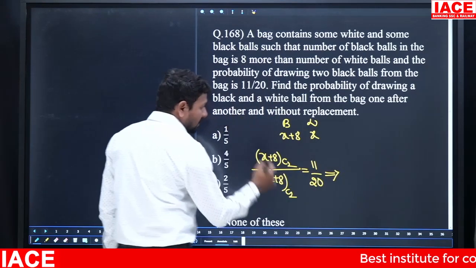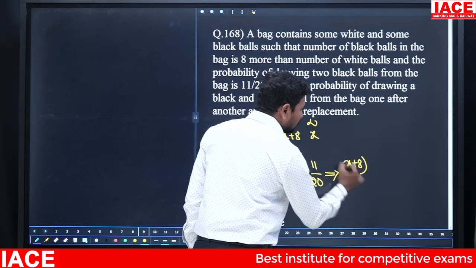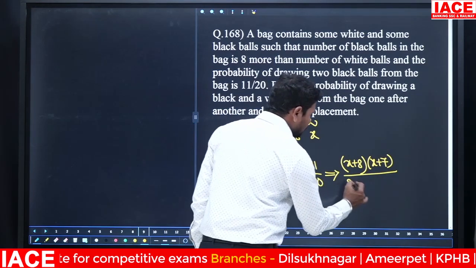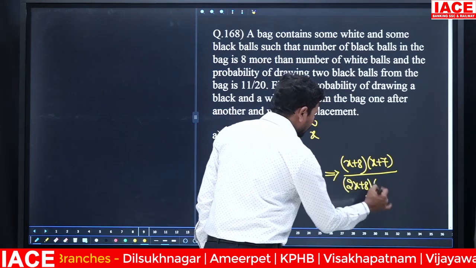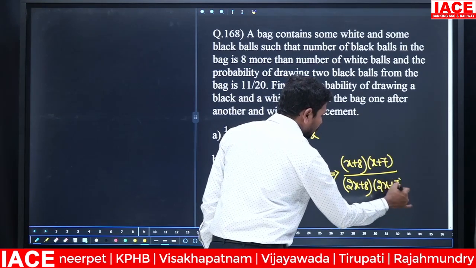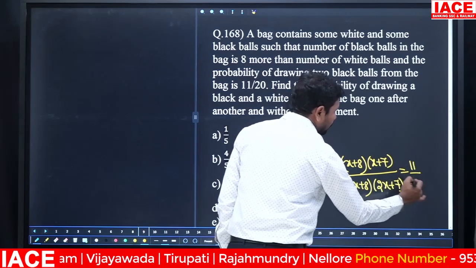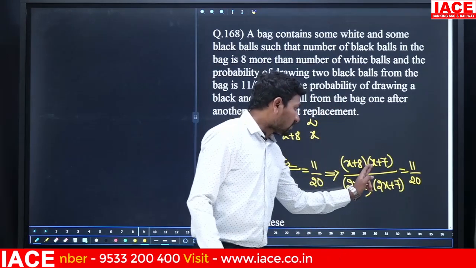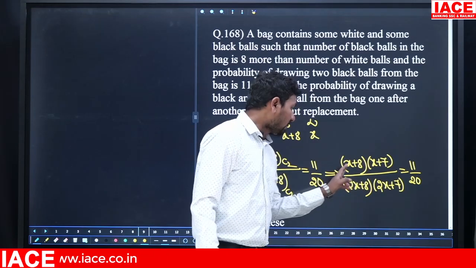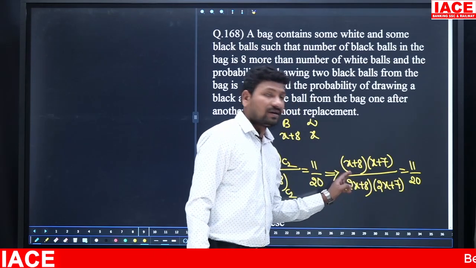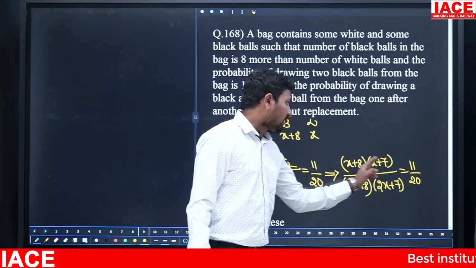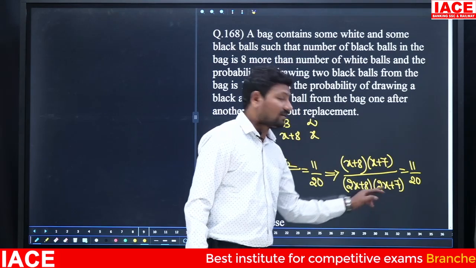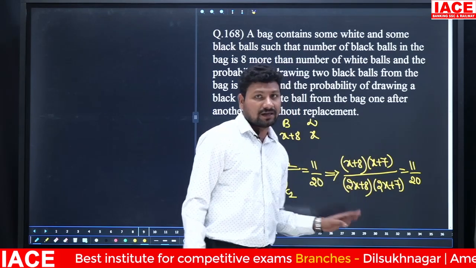Here we can split the X plus 8 C2. We can write X plus 8 into X plus 7 by 2X plus 8 into 2X plus 7. Here 11 by 20. The numerator value should be a multiple of 11. For 11 multiples, here we can focus on the X value. Substituting X as 3: 3 plus 8 is 11, then 3 plus 7 is 10, 11 into 10. Then 3 twos are 6, 6 plus 8 is 14, 6 plus 7 is 13. 10, 11 and 14, 13 are not divisible and not cancelled.